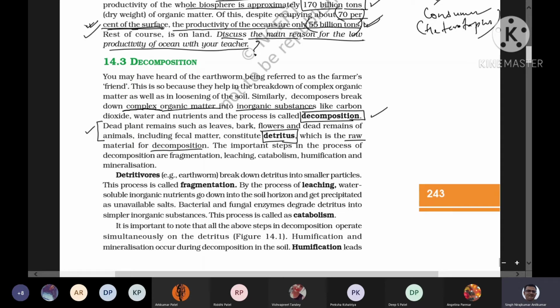So decomposition is the process which is responsible for the breakdown of the complex substances which are there in the leaf, bark, flowers, dead animals, their fecal matters, into the simpler inorganic substances which are available again for the living beings, right? This entire process of decomposition involves certain steps. We divided the entire decomposition process into 5 different steps. The first step is fragmentation, second step is leaching, third step is catabolism, fourth step is humification, and fifth step is mineralization.